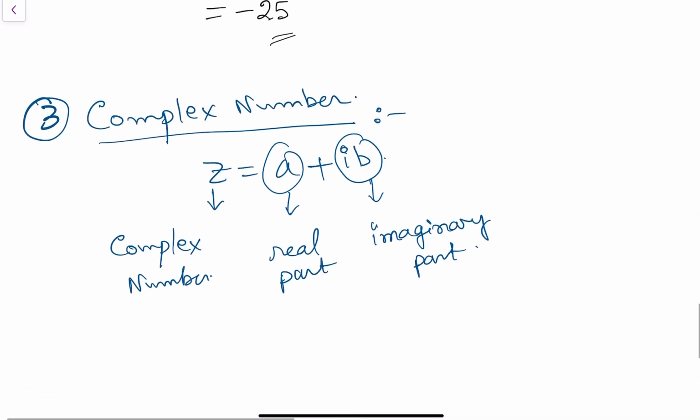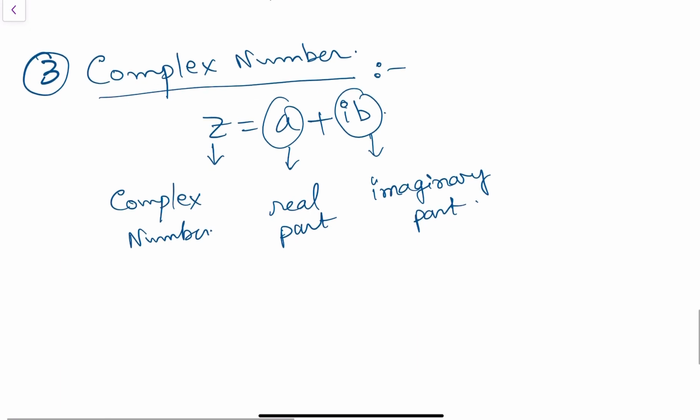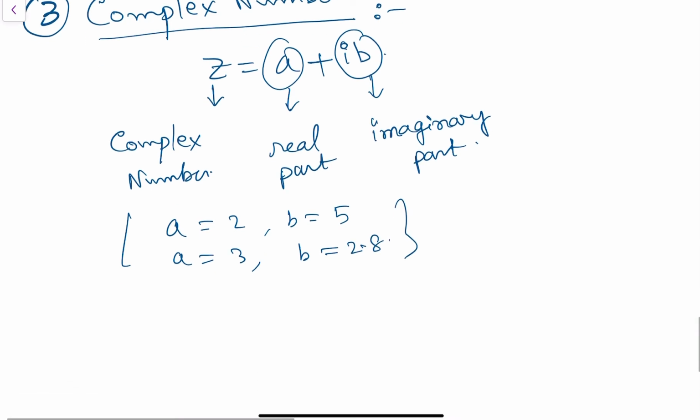Now you put different values of a and b, and you will get different complex numbers. Suppose a equals 2 and b equals 5, or a equals 3 and b equals 2.8. So what will be the complex number?